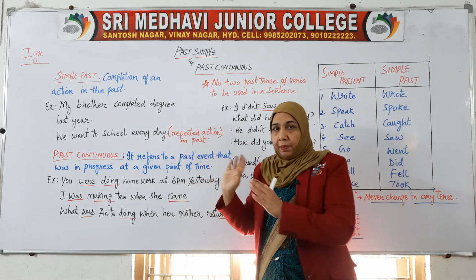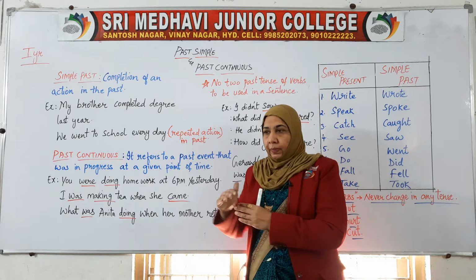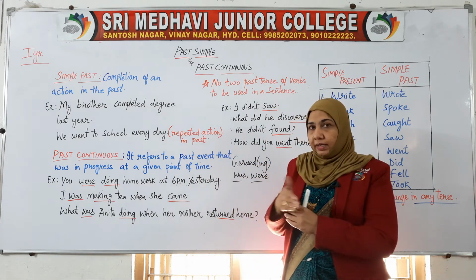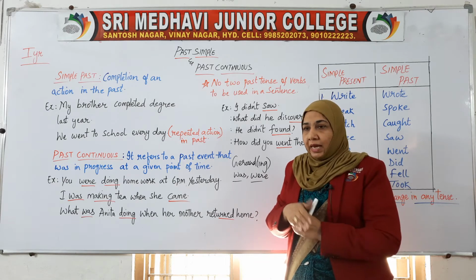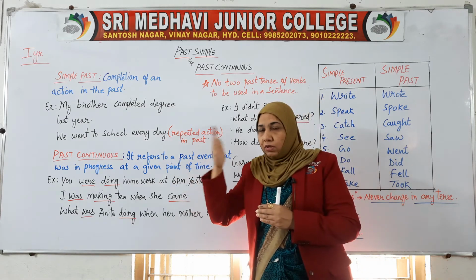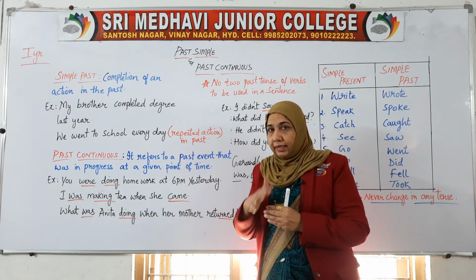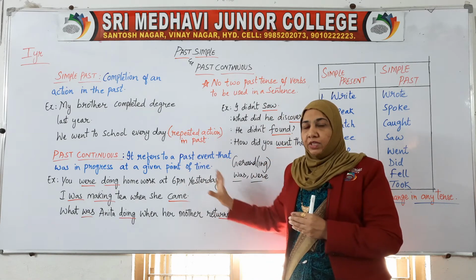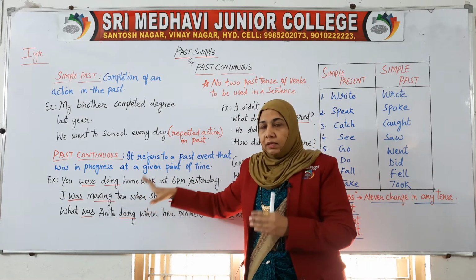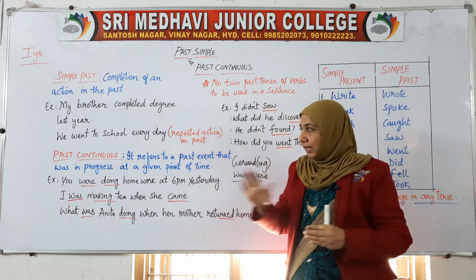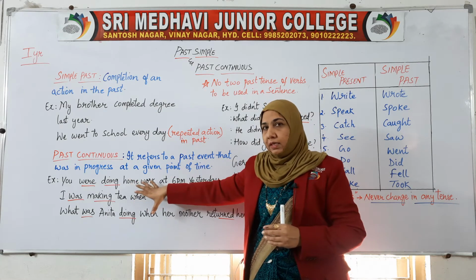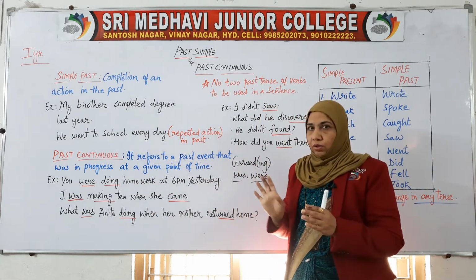It refers to a past event that was in progress at a given point of time. That means it was continuous at that particular time in the past, when we have mentioned these sentences, this work being done. So that is what we have to understand in the past continuous. Just get it into your mind.